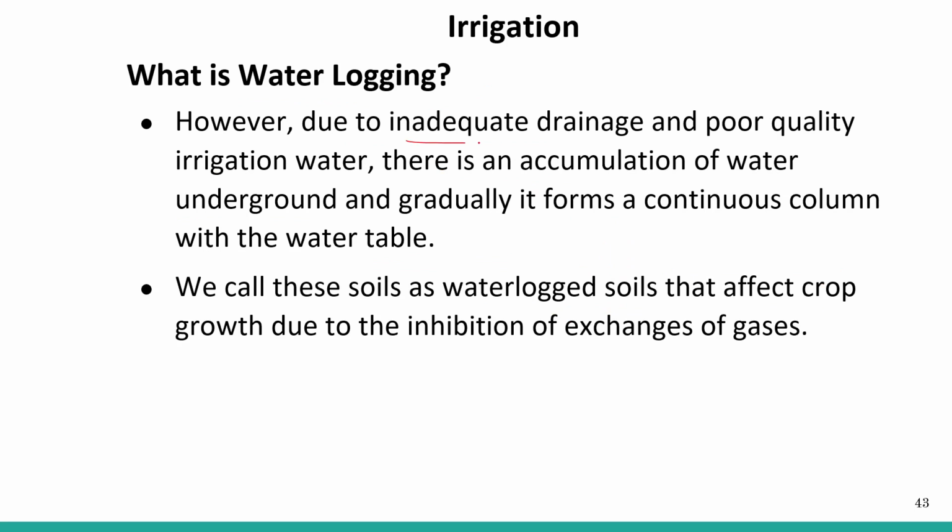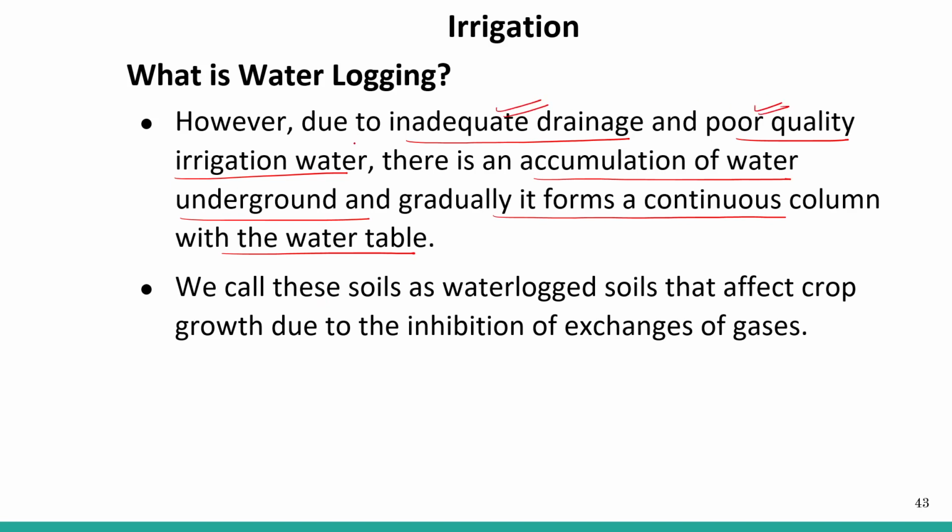However, due to inadequate drainage and poor quality irrigation water, there is an accumulation of water underground and gradually it forms a continuous column with the water table, right? So what happens is that all the water accumulated underground gradually forms a continuous column with the water table.